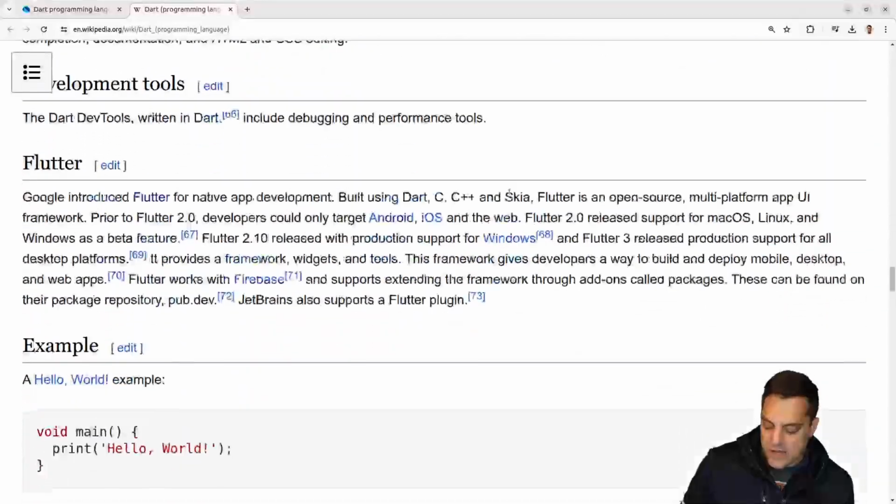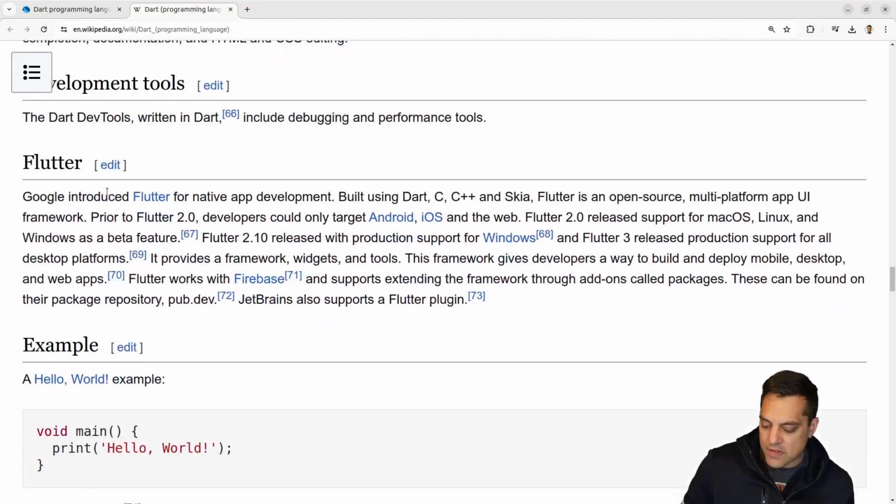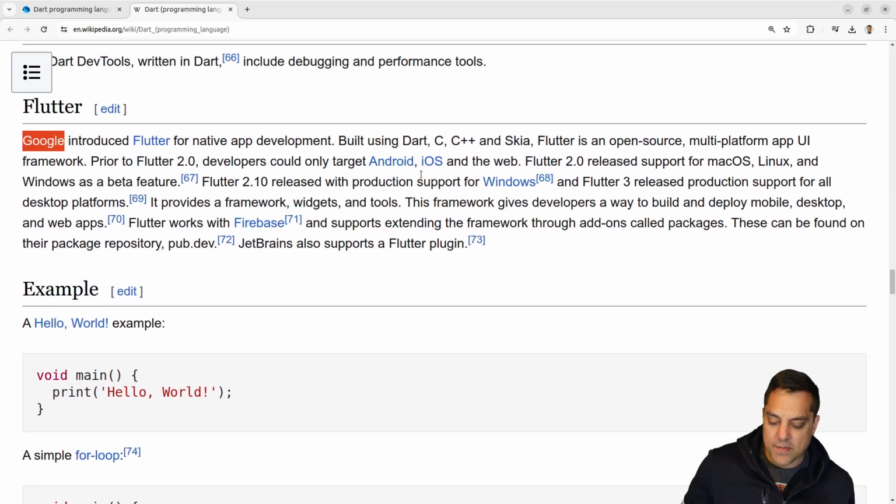Okay. So let's see here. There's a few different development environments here. Flutter, which I know is a pretty popular tool that Google has introduced, to folks that have worked on it. Yeah, UI software here. So we should take a look at it here. Interesting. Built using Dart, C, C++, and Skia. I haven't heard of that. I'm sorry if I'm pronouncing that wrong.